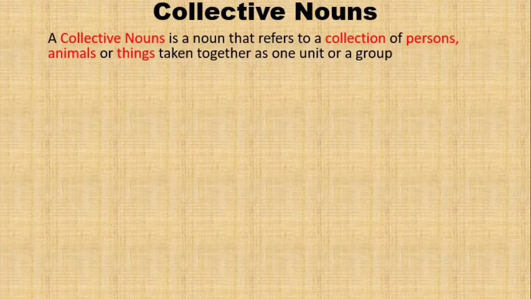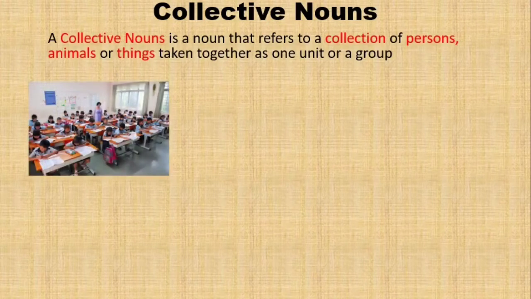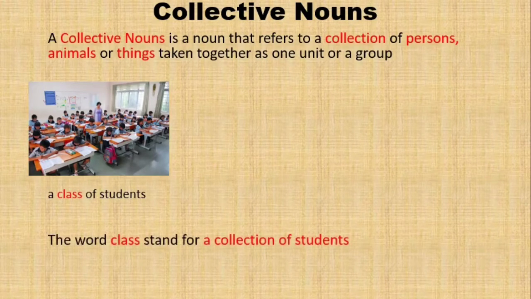A collective noun is a noun that refers to a collection of persons, animals or things taken together as one unit or a group. For example, when we see a large group of students, we call it a class of students. The word class stands for a collection of students.